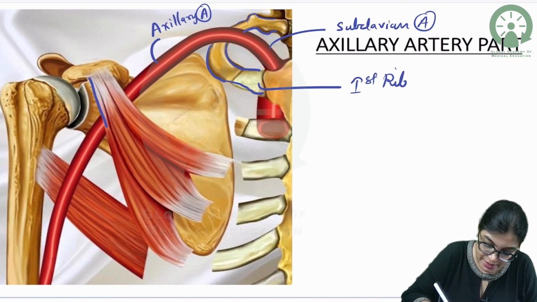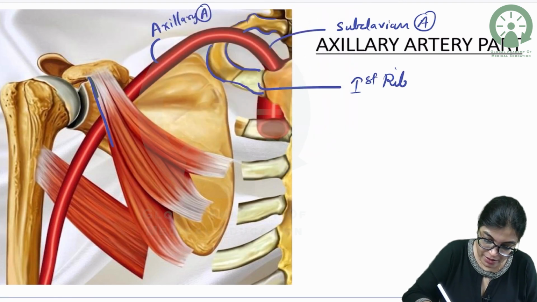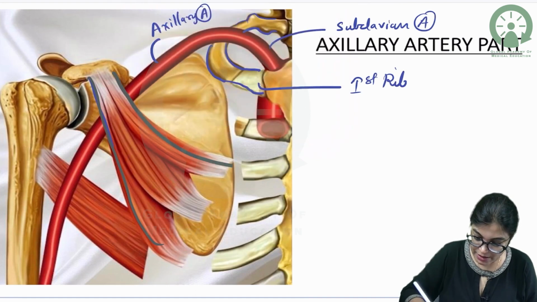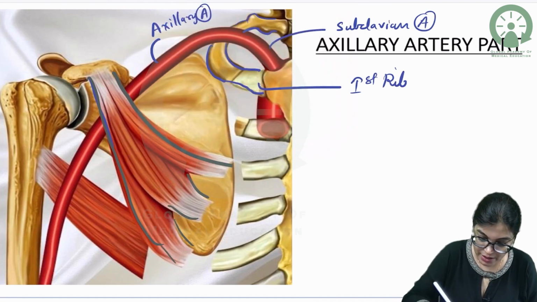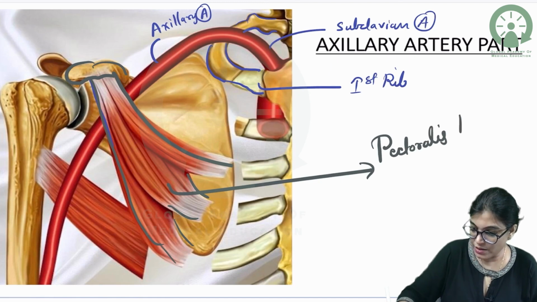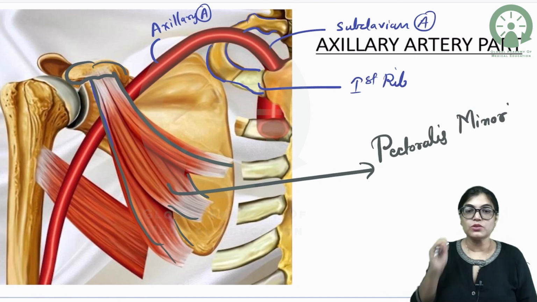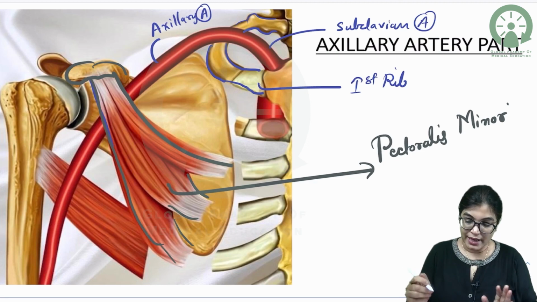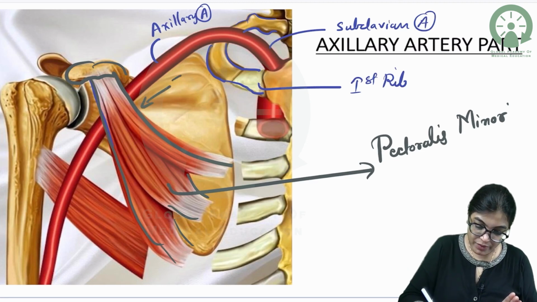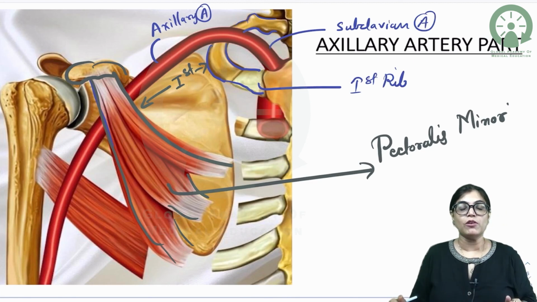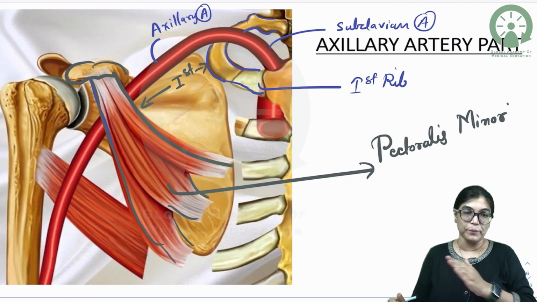Now, here you can see in this diagram, there is a key muscle. Can you see this muscle? This is the key muscle, the pectoralis minor muscle. This is the coracoid process and this is the pectoralis minor muscle. This pectoralis minor muscle is dividing the axillary artery into three parts. This is the first part of axillary artery, which is above the level of pectoralis minor, till the level of first rib.